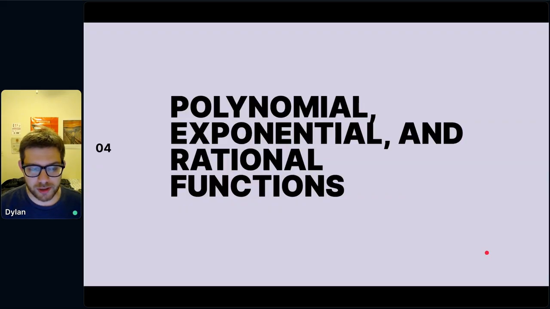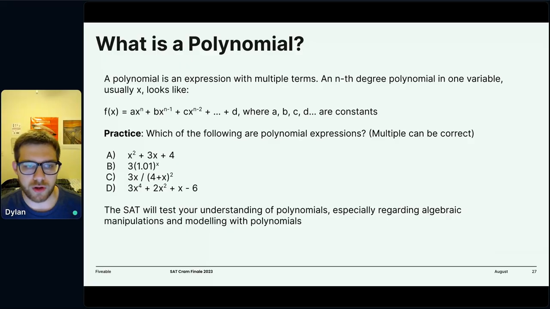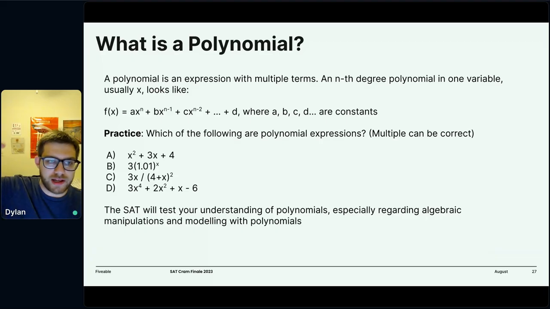Okay, so let's start talking about some algebra. We spent all this time in geometry land, and we'll get back there. Let's start talking about polynomials. So a polynomial is just an expression with multiple terms where x is being raised to powers. We've all seen polynomials before.